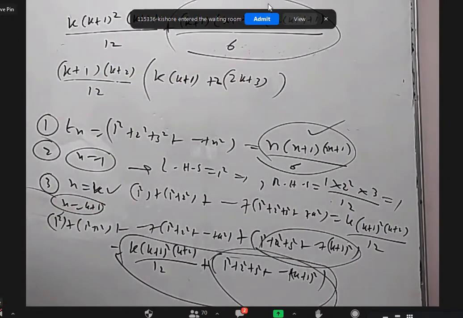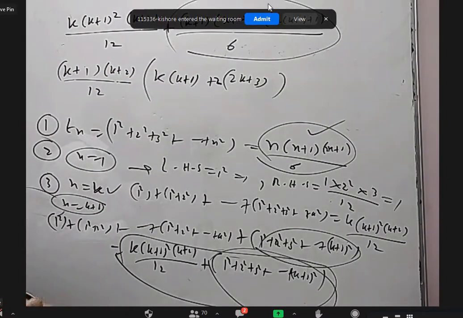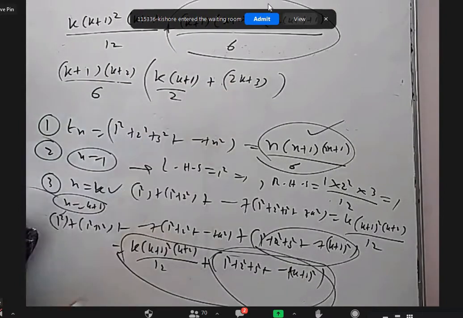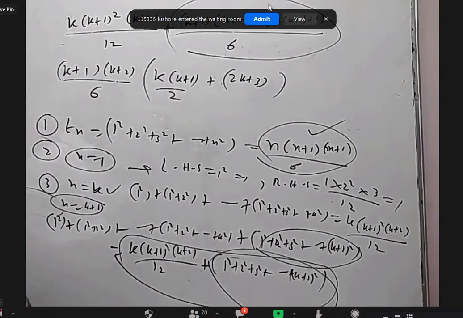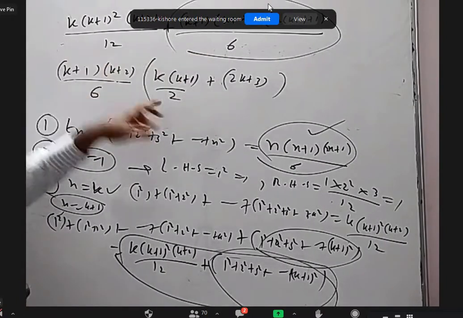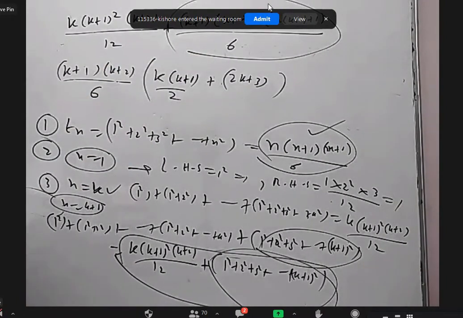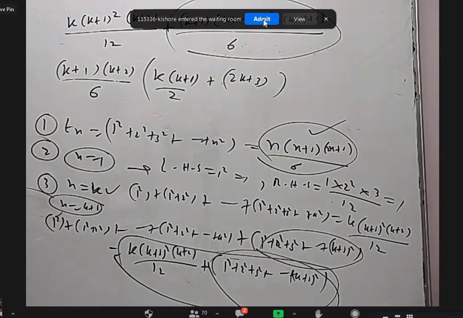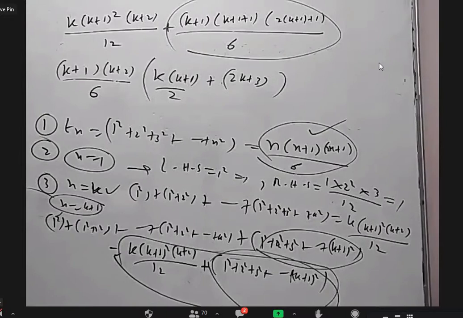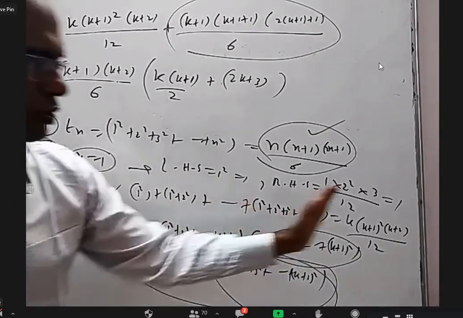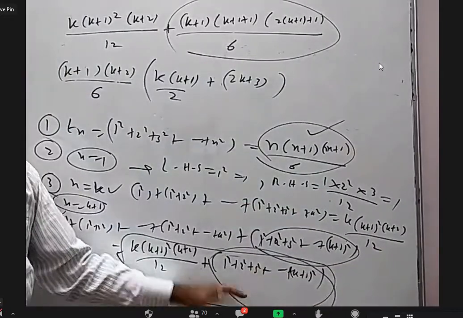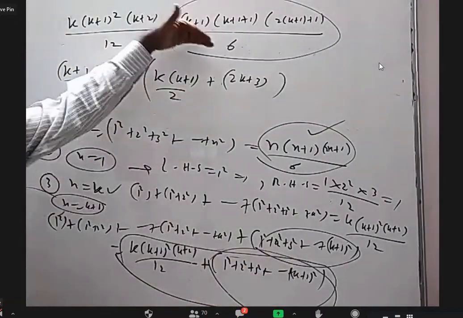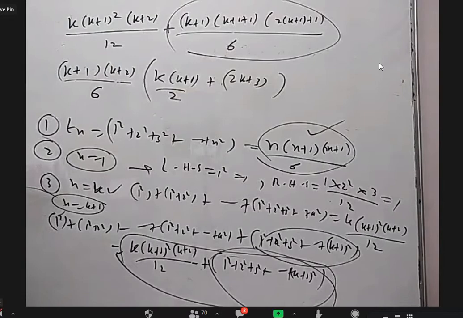If you are not fully happy, it's okay. I'll write by 6 here, by 2 here. Now I can take only by 6. So adding the k plus 1 term on both sides has to be done carefully. Next, there is a formula for the sum of squares of k plus 1 numbers. That is one thing.